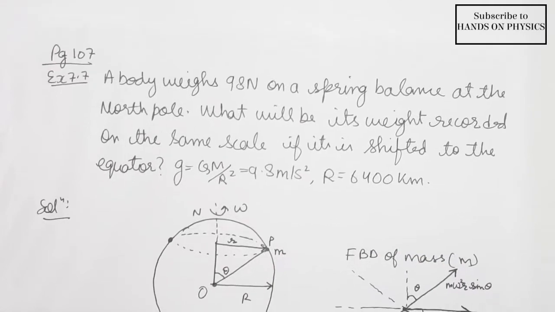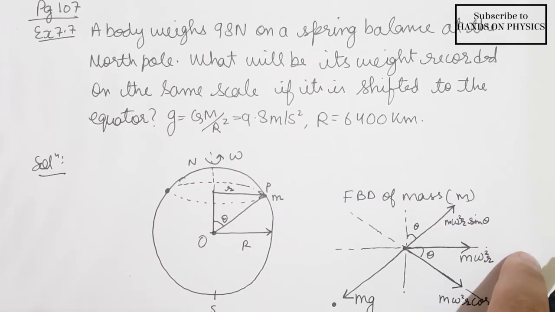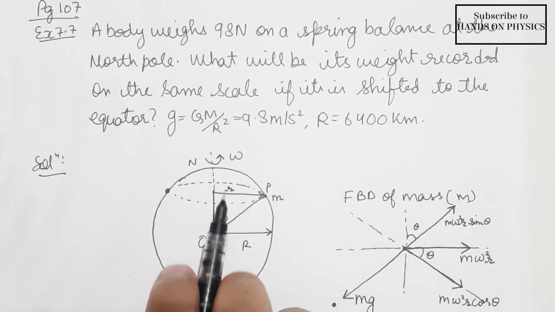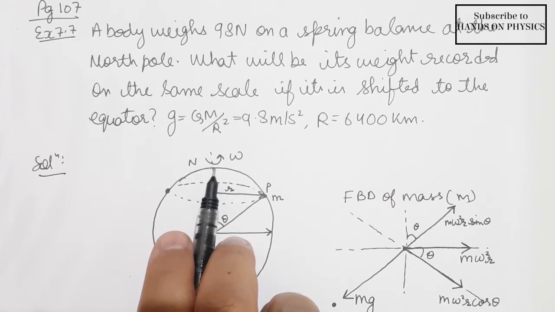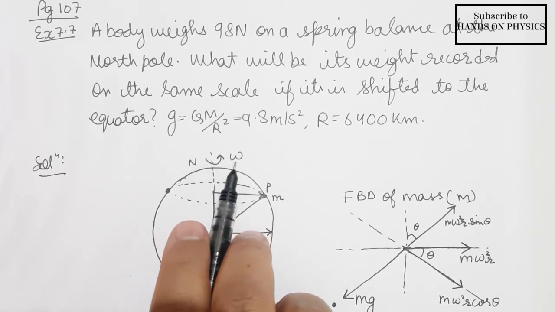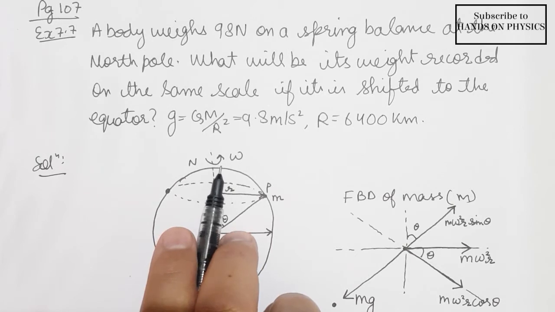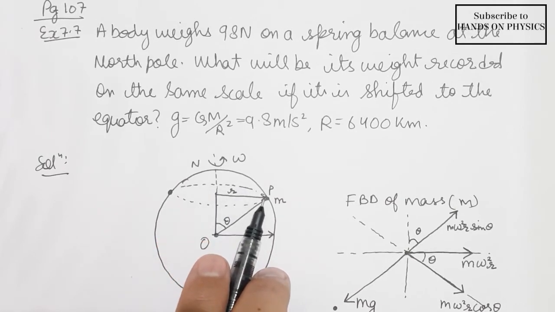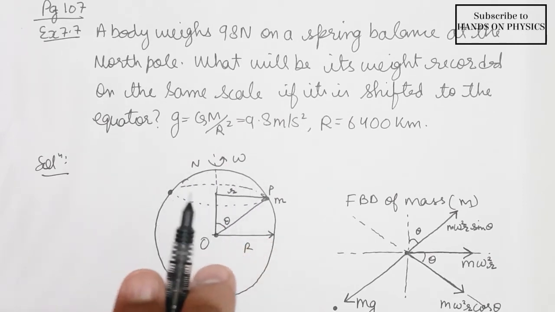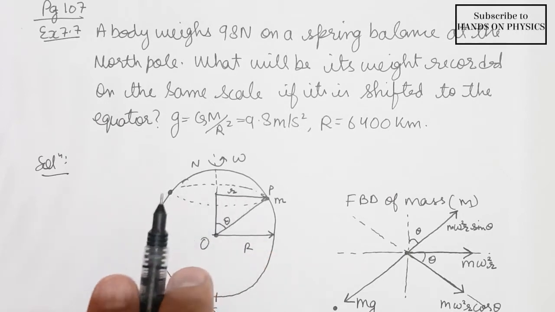So let us try to understand the condition that actually what is happening here. You can observe that if I keep a mass at the North Pole, and Earth is rotating with angular velocity omega, the object which is kept here is not doing any circular motion. But if I shift the object here at a certain angle theta from the vertical, then if the earth is rotating like this, the particle is in a circular motion.